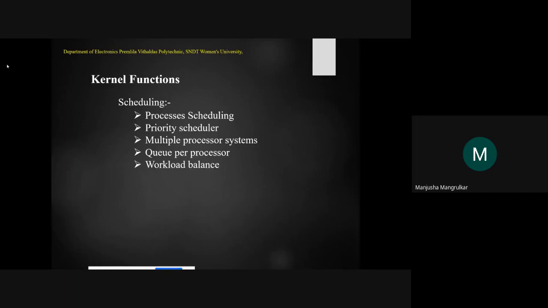In this topic, we are going to see process scheduling, priority scheduling, multiple process systems, queue per process, and workload balance. How will the processor, meaning the CPU or the microcontroller, balance the workload? Today's topic is the basics of scheduling: how multiple processes can be scheduled in a single core processor, a dual core processor, or a quad core processor.